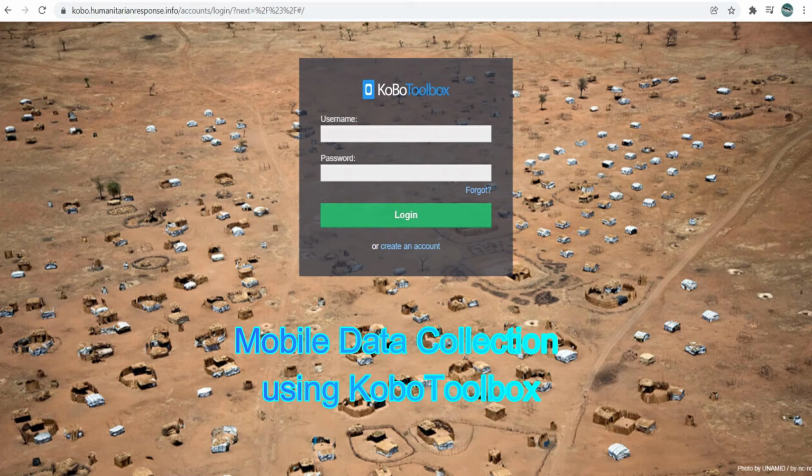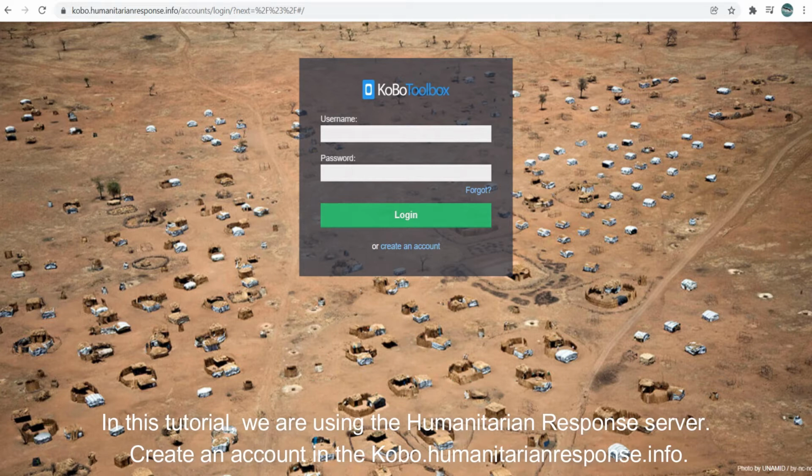Mobile data collection using Kobo Toolbox. In this tutorial, we are using Humanitarian Response Server.